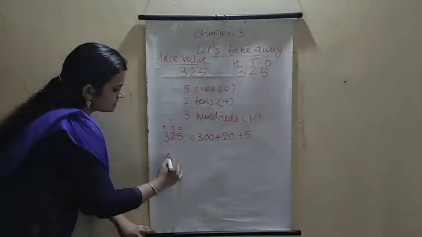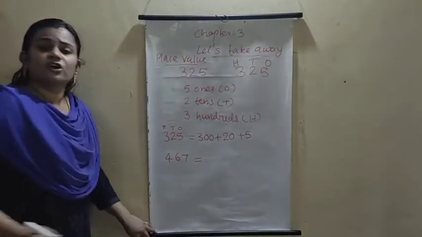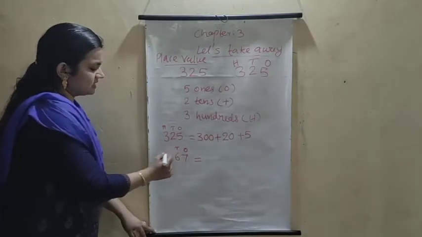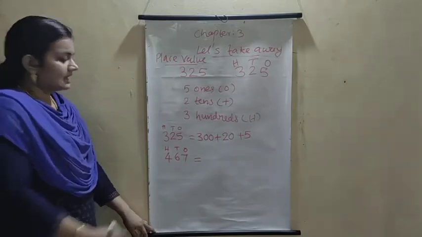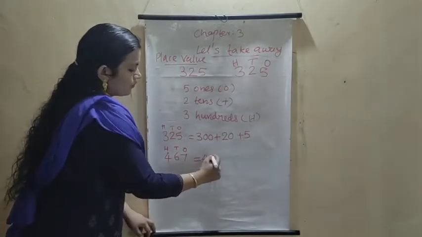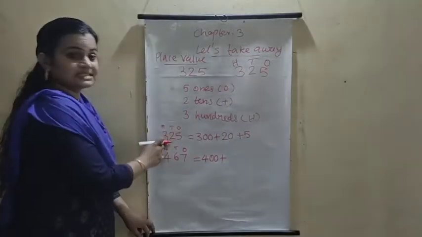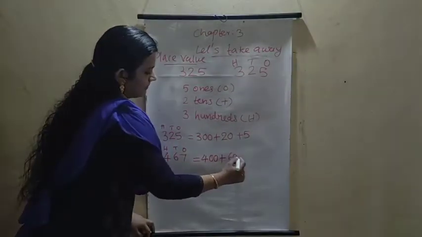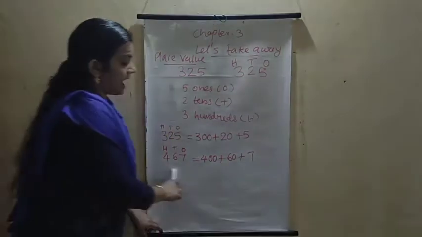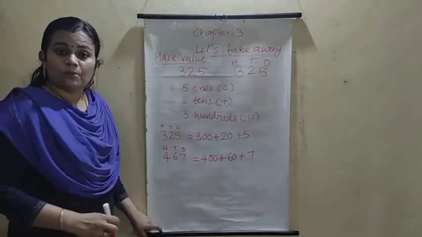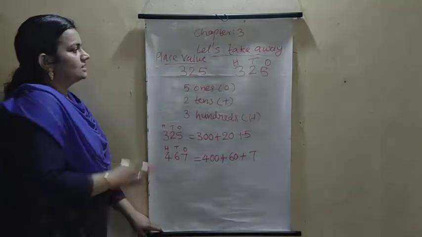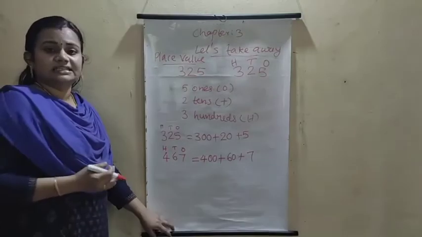Understood? Then what about this number? First of all, you are saying the place values: 7 ones, 6 tens, 4 hundreds. Then how to write the expanded form of this number? 400, 4 after 2 zeros. 6 tens, 60. 7 ones, 7. This is the expanded form of 3-digit numbers. Understood? Okay.